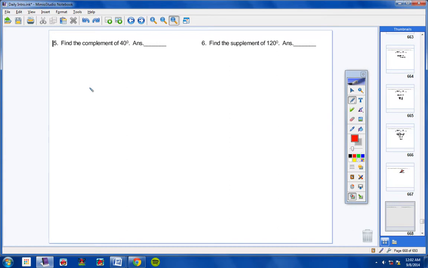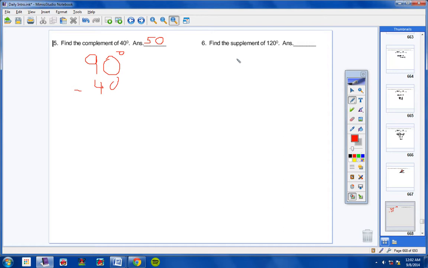All right, number 5. Find the complement of 40. Now, no one should have missed this. No one, guys. If you studied, you know that complement means the two angles have to add up to what? 90. So if one angle is 40, 90 minus 40, the other angle has to be 50, because 50 plus 40 is 90.